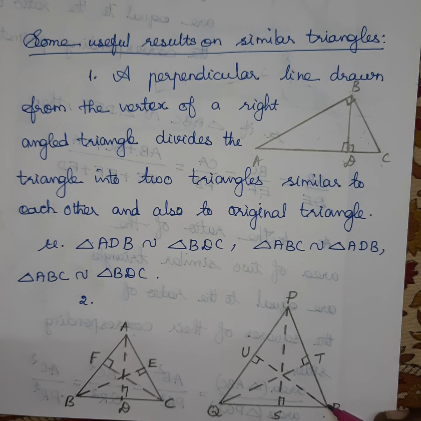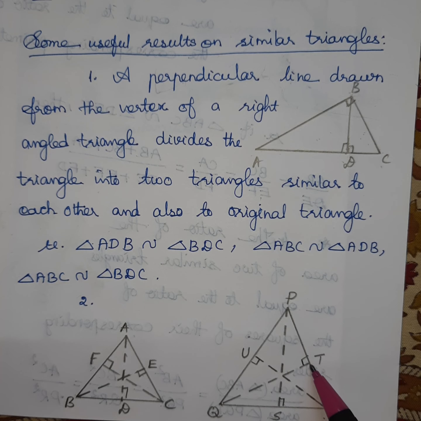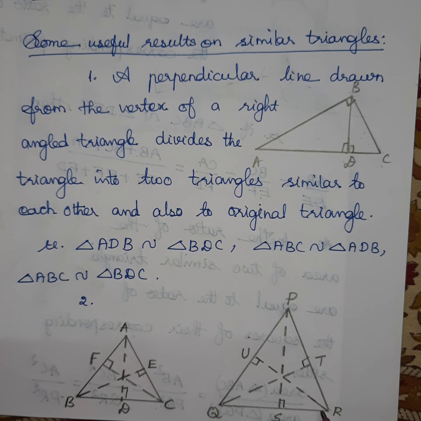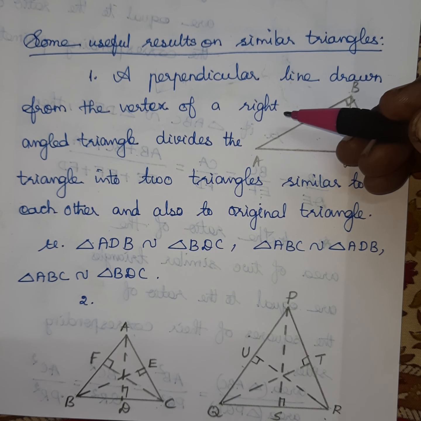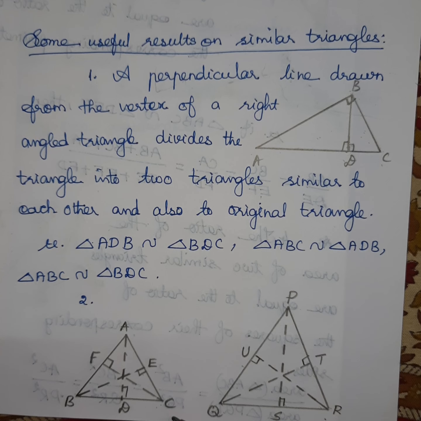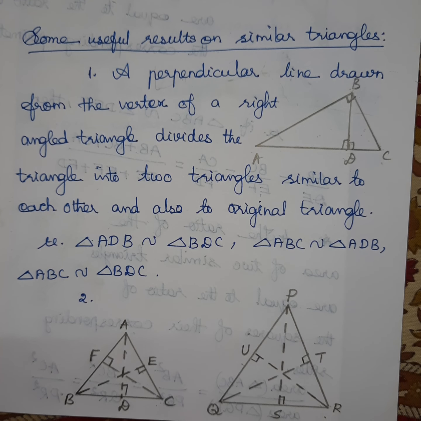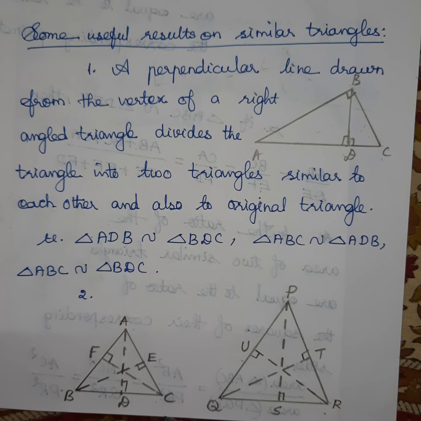Then the corresponding altitudes AD divided by PS, BE divided by QT, CF divided by RU. These all ratios are equal. It is the second result: when we draw the altitudes, the perpendicular lines from the vertices of the triangles, the ratios of the corresponding sides and the corresponding altitudes are equal.